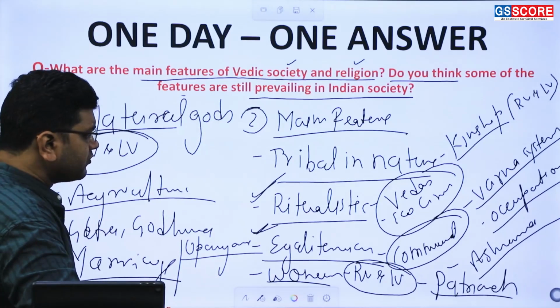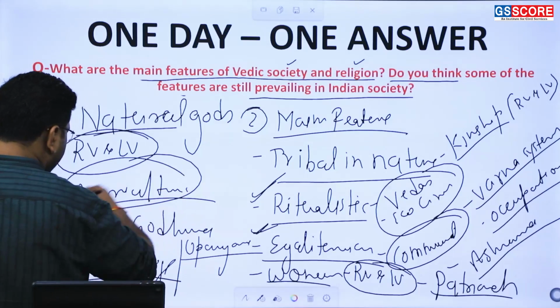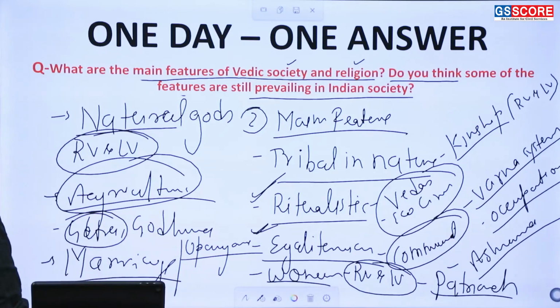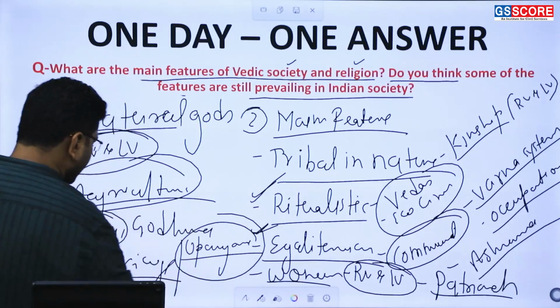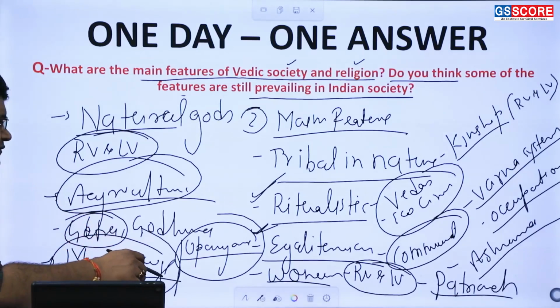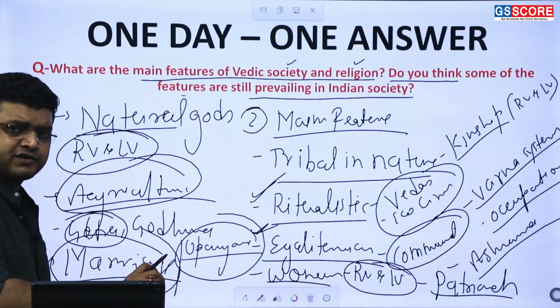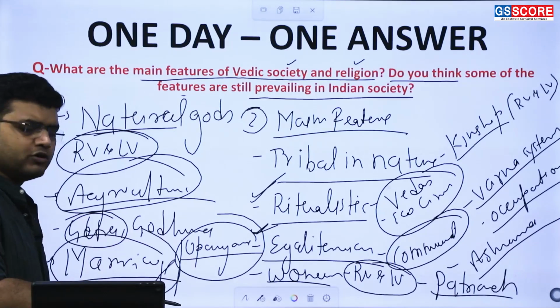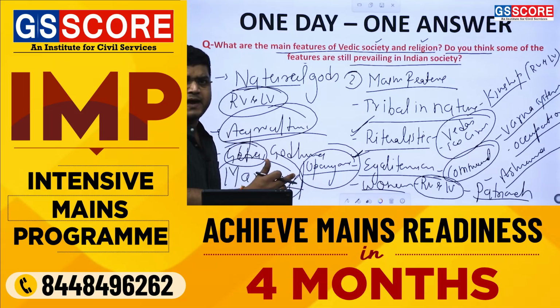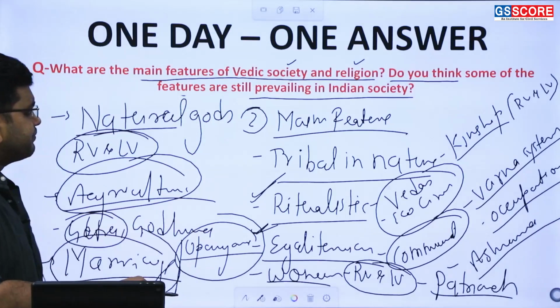Okay. Then of course, in terms of occupation, we have that great following for agriculture. We are following the Gotra system. We are following the Upanayan system. We are following the ritualistic aspects in marriage. In some Brahmana and Kshatriya families, we can see that up to the 6th and 7th generation they are not having the same Gotra or lineages. Sapind marriage is not permitted. Recently there was a high court decision with regard to Sapind relationships. These are the various examples you can put in the answer to show that they are still prevailing in society.